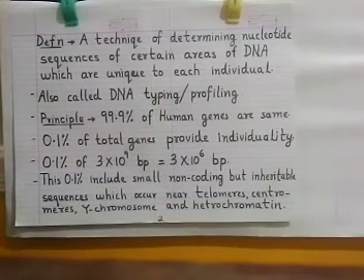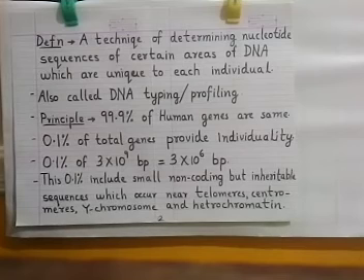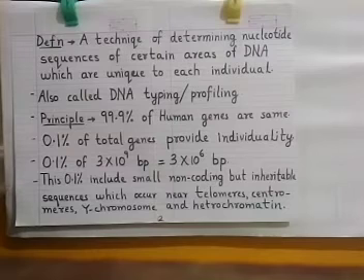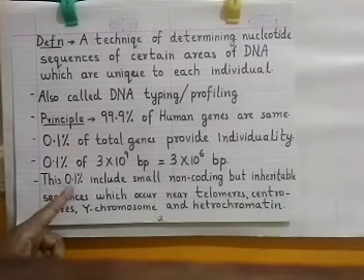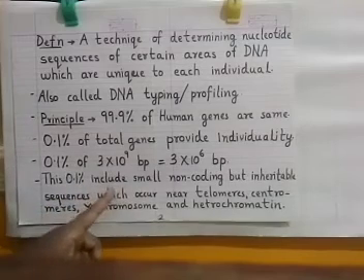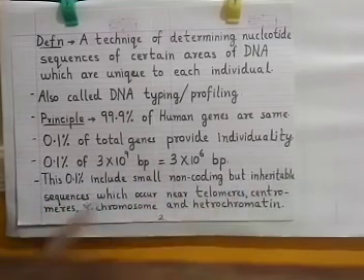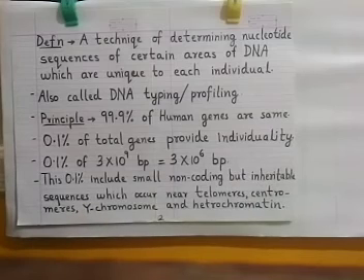Now, we have to first understand what those base pairs are and how they are arranged which provide individuality to the person. This 0.1% includes small non-coding but inheritable sequences.